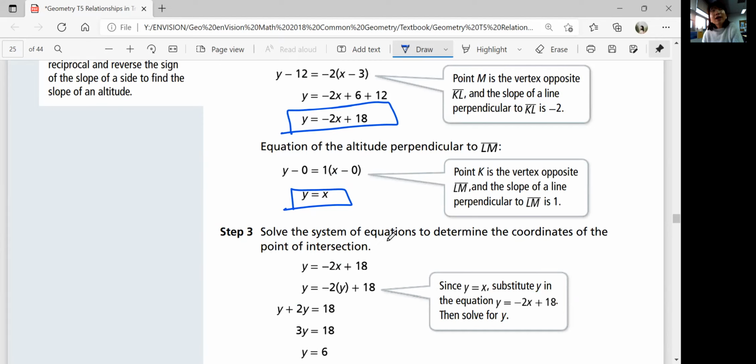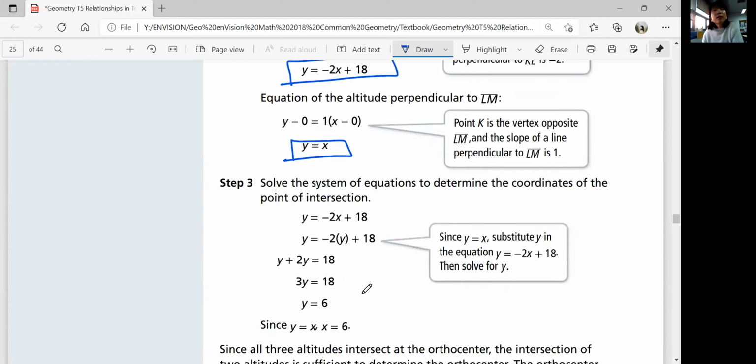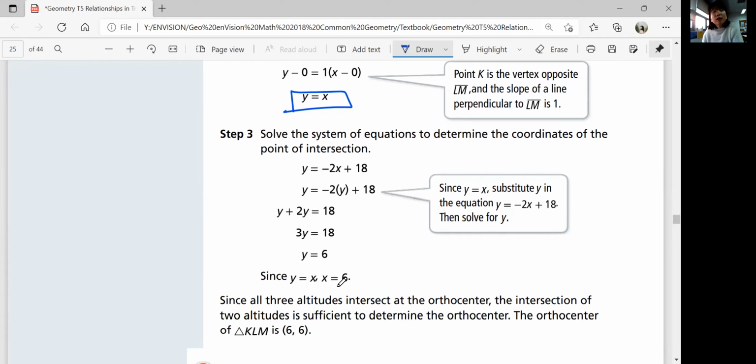And then you can solve for x and then solve for y. Or in this case, they substituted y in the equation and then solved for x. Either way, you have different methods. But anyway, you should get the same point, (6,6).